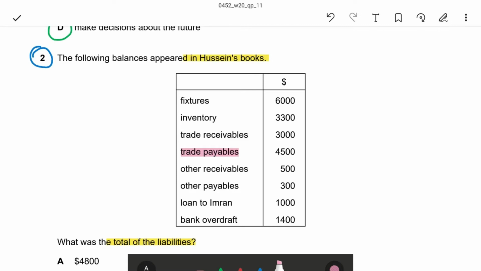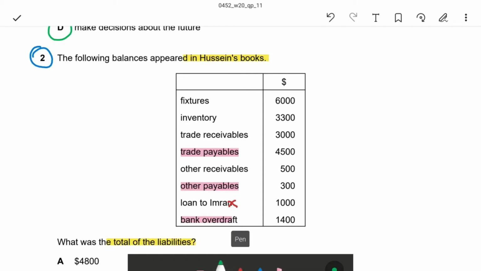Other receivables means the business has to receive, that is an asset. Other payables, again the business has to pay, liability. Loan to Imran, the business is giving a loan, that is not a liability of the business, while when the business is taking a loan from outside, that is a liability. Bank overdraft, another liability with the bank.